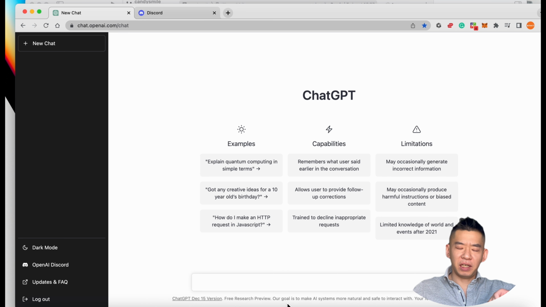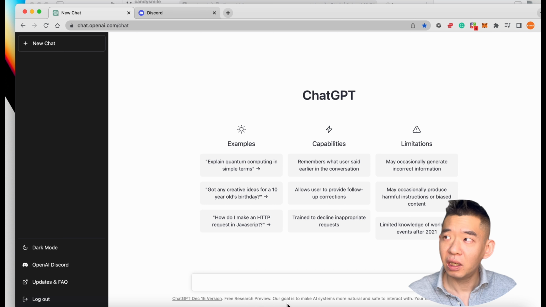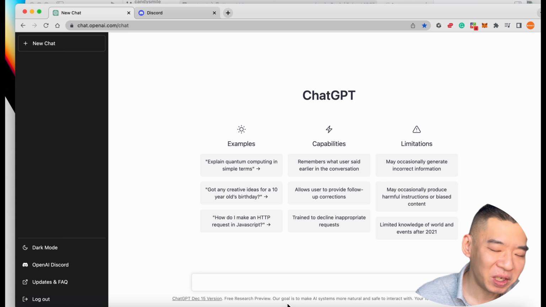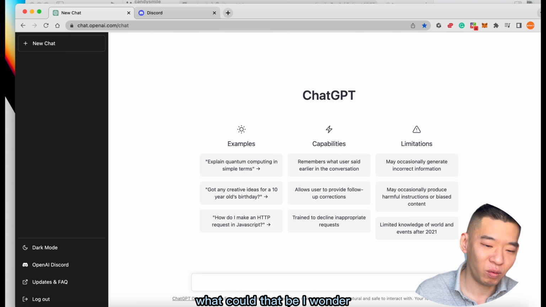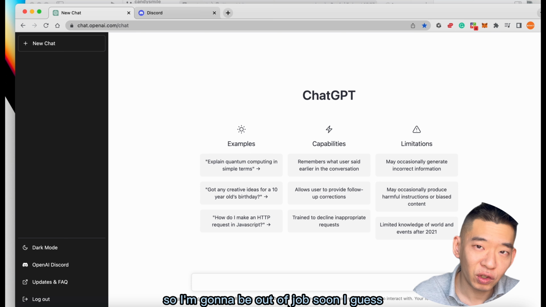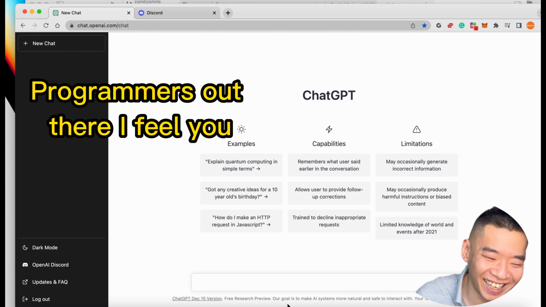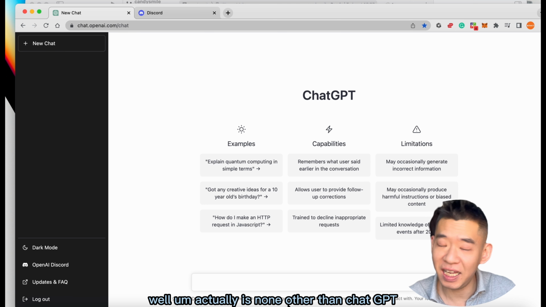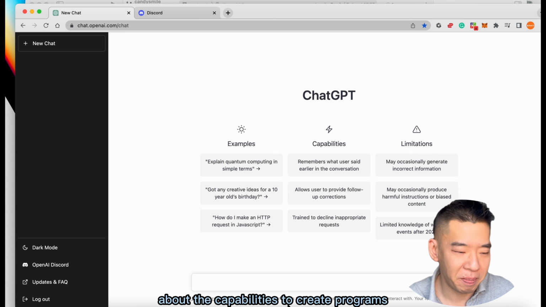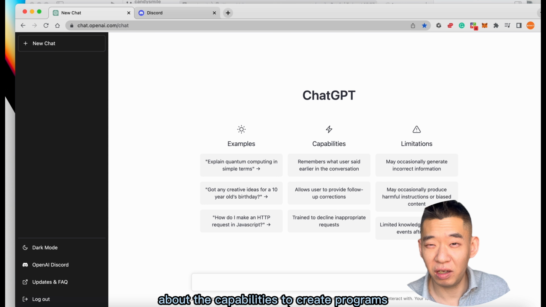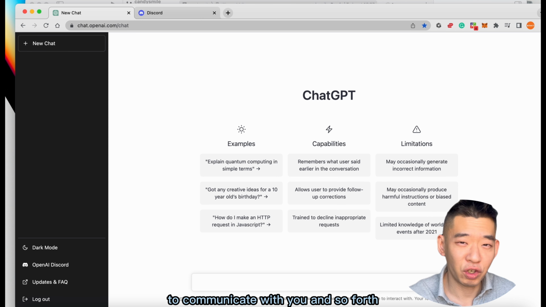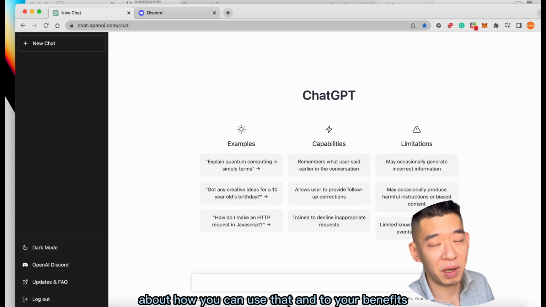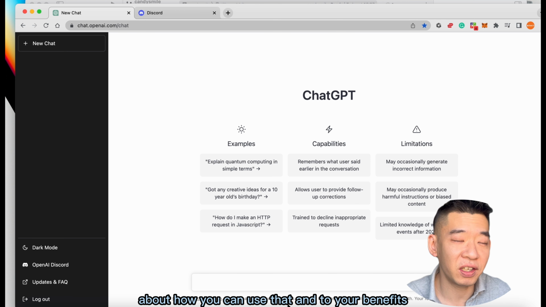Well, putting that aside, recently there's a hot topic. Something just came up to take over all programmers. My goodness, if it is that powerful, what could that be? I wonder. So I'm going to be out of a job soon, I guess. Well, actually, it's none other than ChatGPT, which is a recent hot topic about the capability to create programs, to communicate with you, and so forth. Well, today let's go through some tutorials on how you can use that to your benefit.